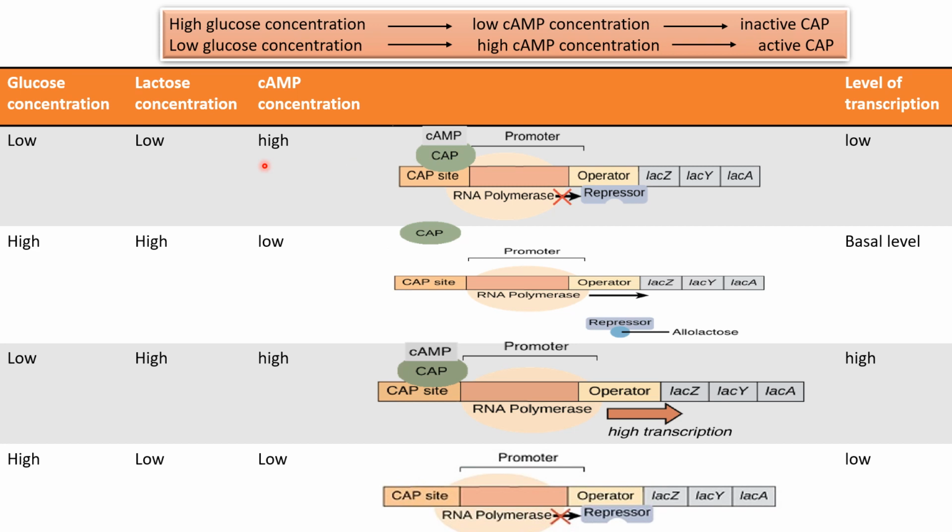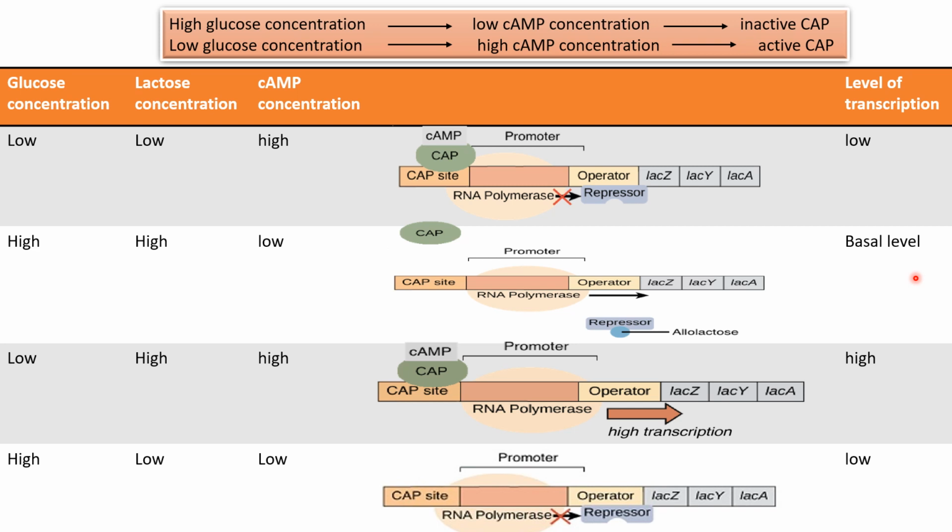In the second case, when the glucose concentration and lactose concentration both are high, then what will happen? Cyclic AMP concentration will be low as the glucose is high. Then it will not bind with the CAP protein, and so it will not bind to the CAP site. But RNA polymerase can still bind to the promoter region, because the lactose concentration is high. So the allolactose will bind to the repressor protein and it will not bind to the operator region, and so RNA polymerase will continue the transcription of these structural genes, but the transcription level will be basal level.